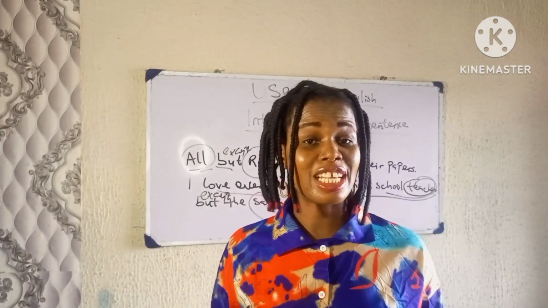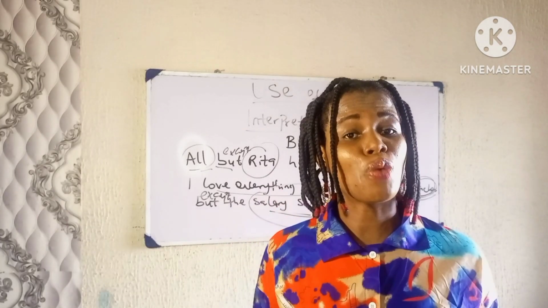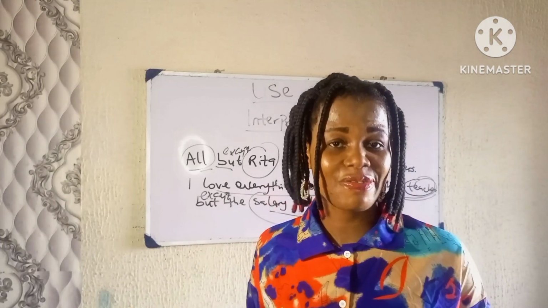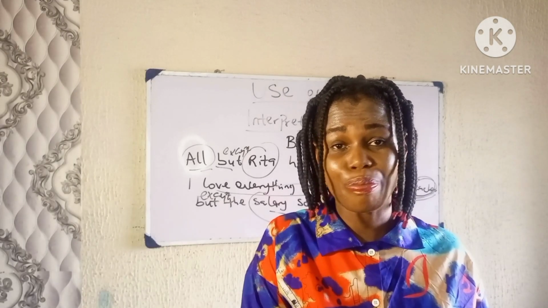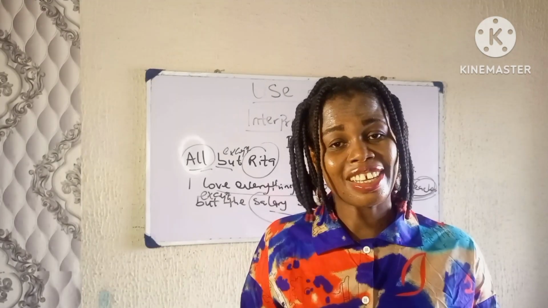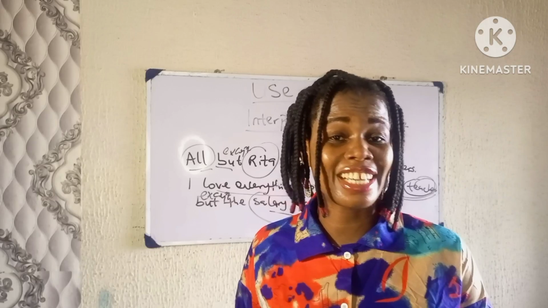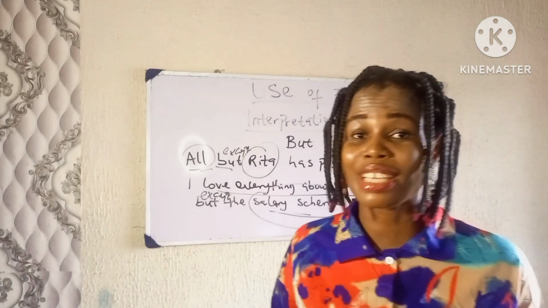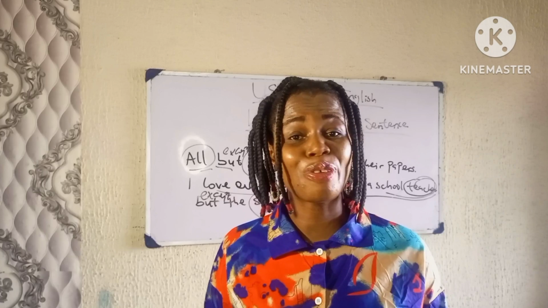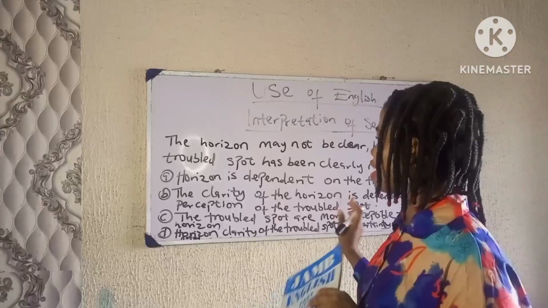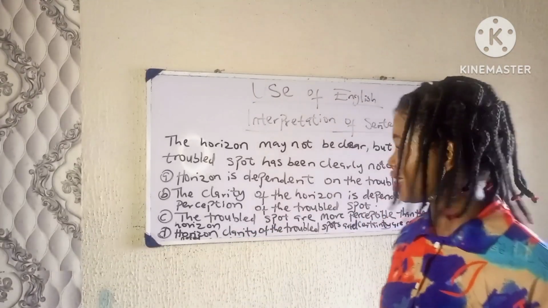For example, he has been sick since yesterday, but we expect him to get back to his feet today. It means despite the situation of him being sick in the past, there is a contrary situation that is expected in the second sentence, which is for him to get back to his feet. Now let's attempt a question from the past questions.